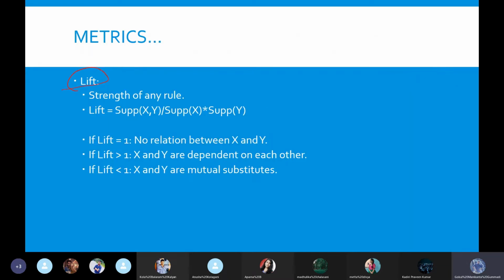Now going to the last metric, the main one, called lift. This is what defines whether there is any relationship between those 2 data items or not. The formula of lift is shown as the support of both elements going together divided by the support of one element times the support of the other element.